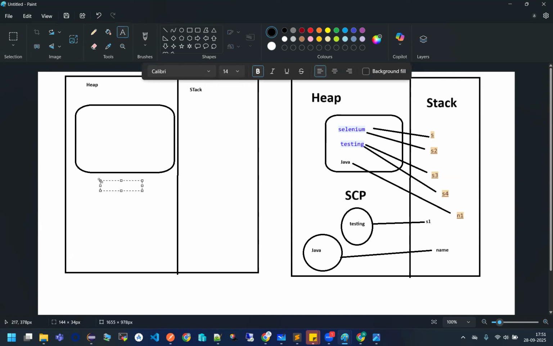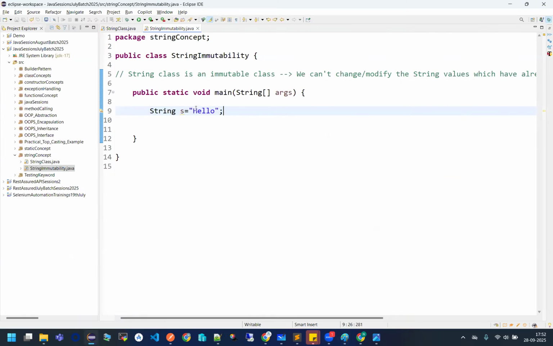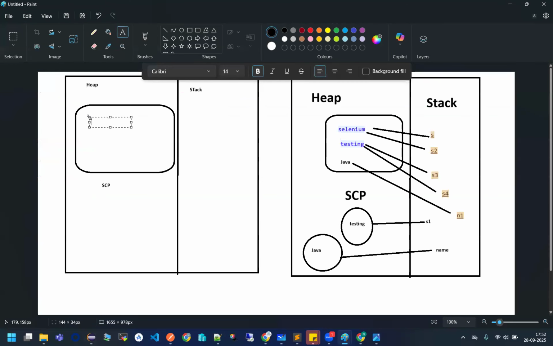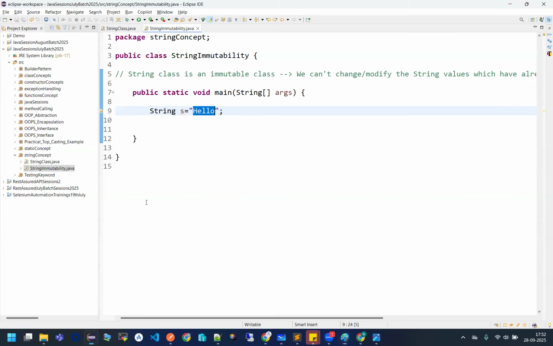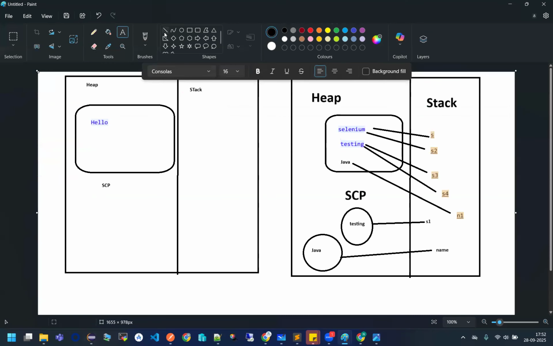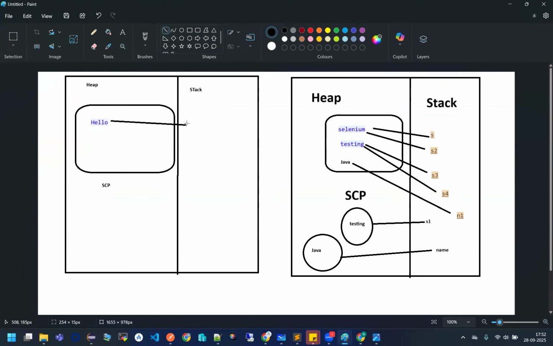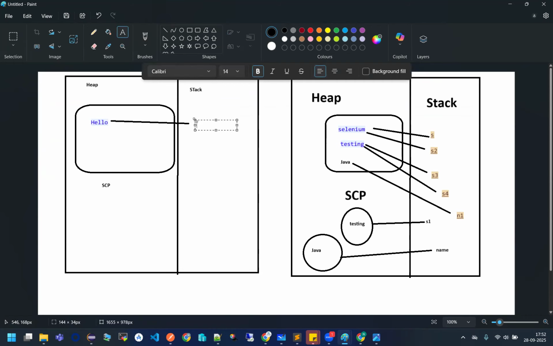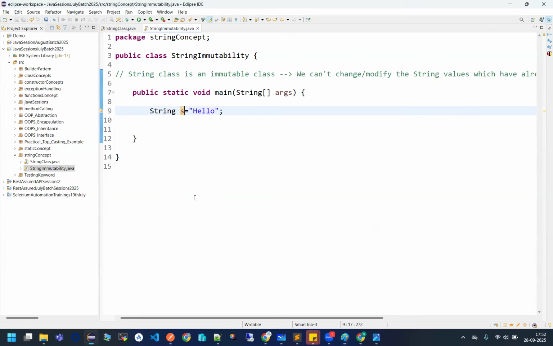Name is SCP, string constant pool. Perfect. Because of this, where will my value be stored? Inside the string constant pool or a new object? So the value will be stored inside my string constant pool here, referred by s. Same thing I'm doing. I'm referring this hello with my s.